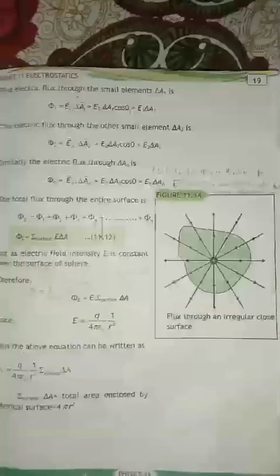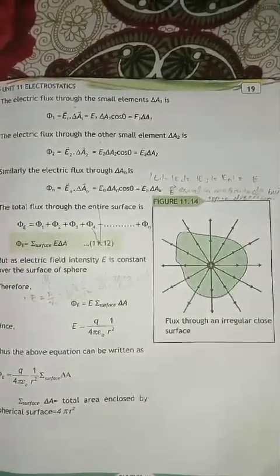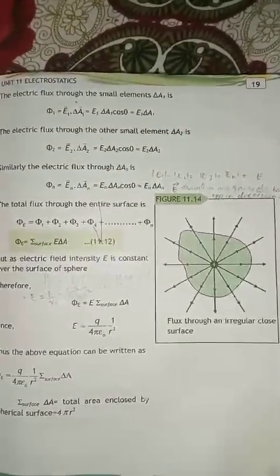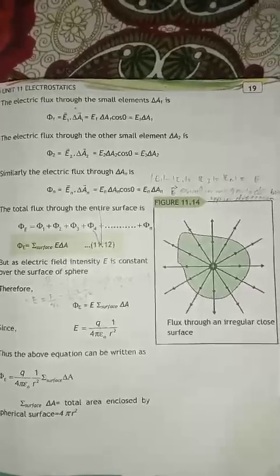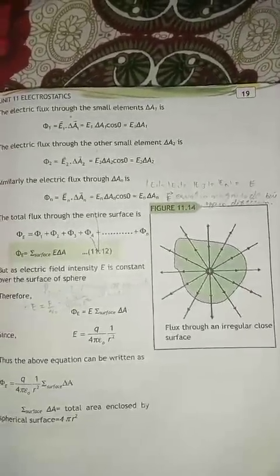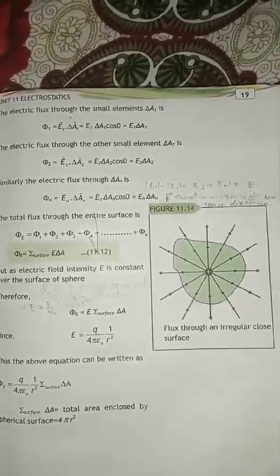Gauss's law provides a relation between the net electric flux through a closed surface and the net charge enclosed by that surface. Gauss's law states that the net electric flux through a closed surface is equal to the total charge enclosed by the surface divided by the permittivity of free space.